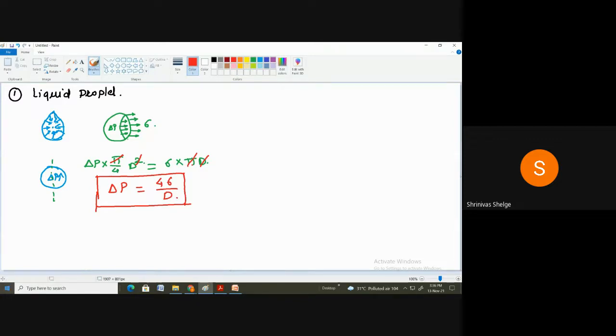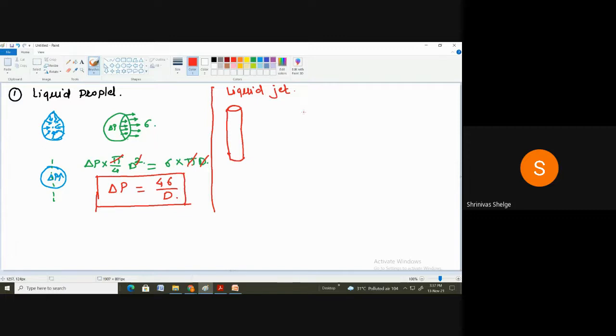Next, we will go for the liquid jet. So you can see here, this is the liquid jet.